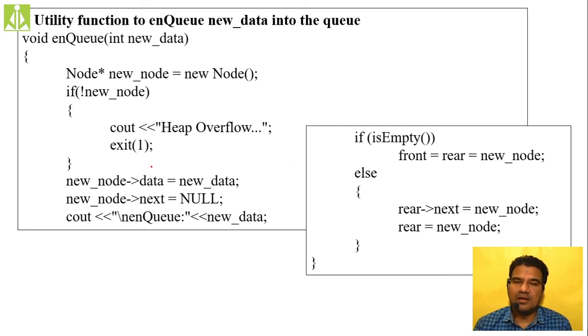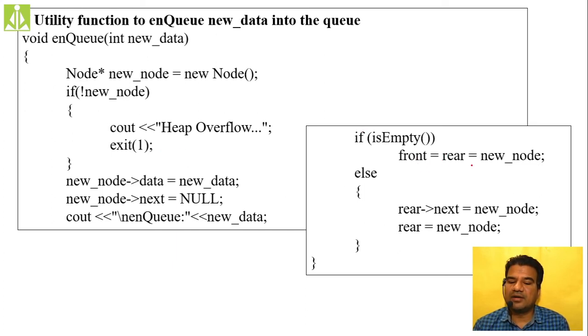Then enqueuing: create the new node, check whether the queue is empty or not, move the rear pointer ahead, and make the rear pointer point to the newly created node. Only that thing we have to do. See, new node's data equals new data, new node's next equals null, and if it is the first node, then what are we doing?